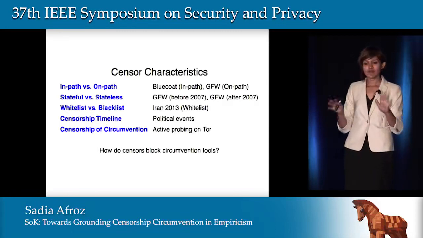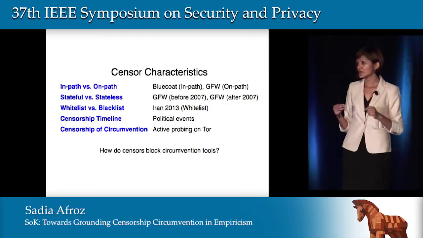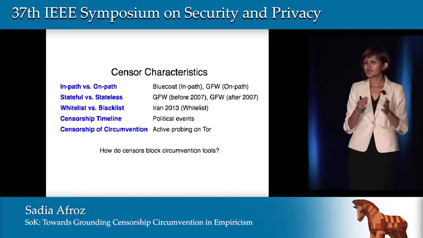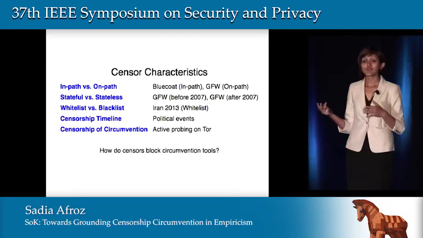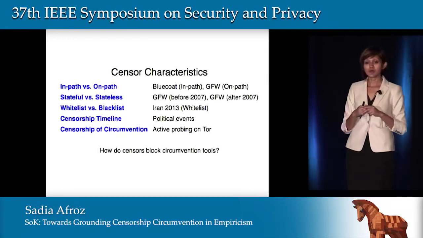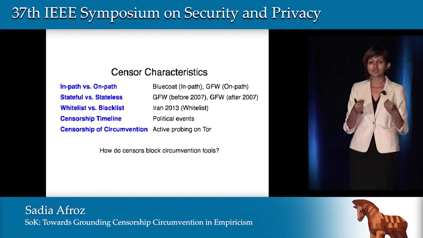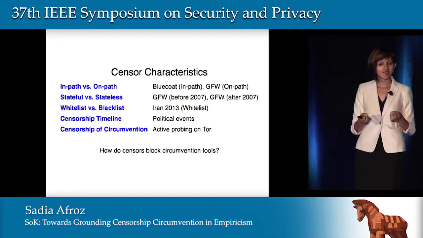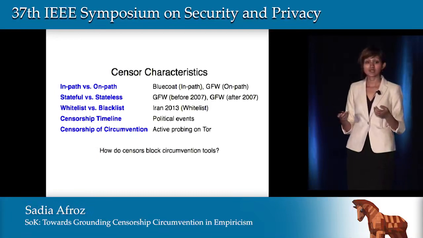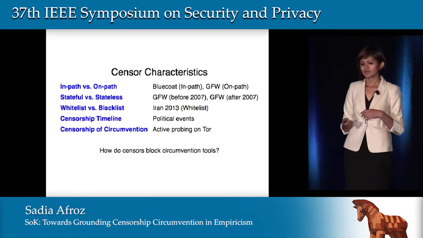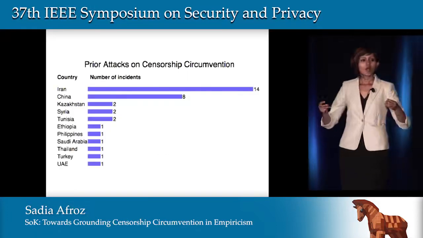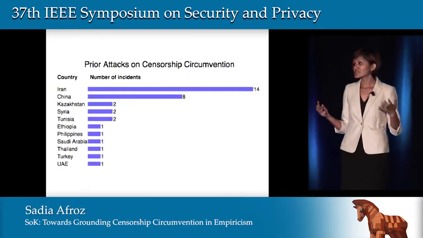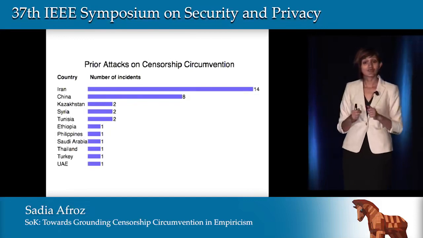In all of these measurement papers, we found only 4 papers that look at censorship of circumvention tools. 3 of these papers focus on how China blocks Tor. 1 paper looks at the leaked logs of a Blue Coat device that was deployed in Syria in 2011 and found that Syria was using Blue Coat to block Tor. So now we need to have a better understanding of how censors block circumvention tools.